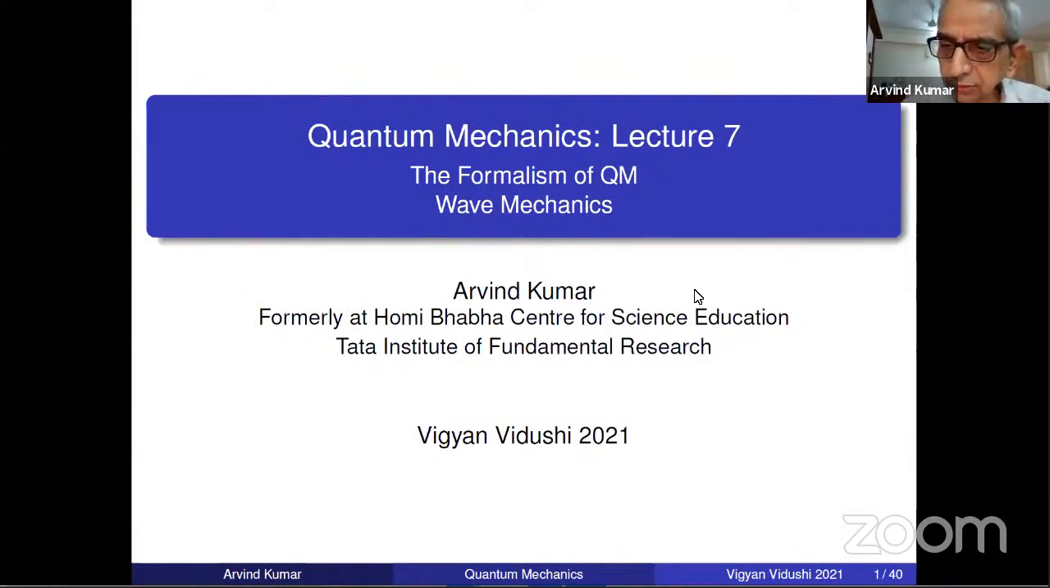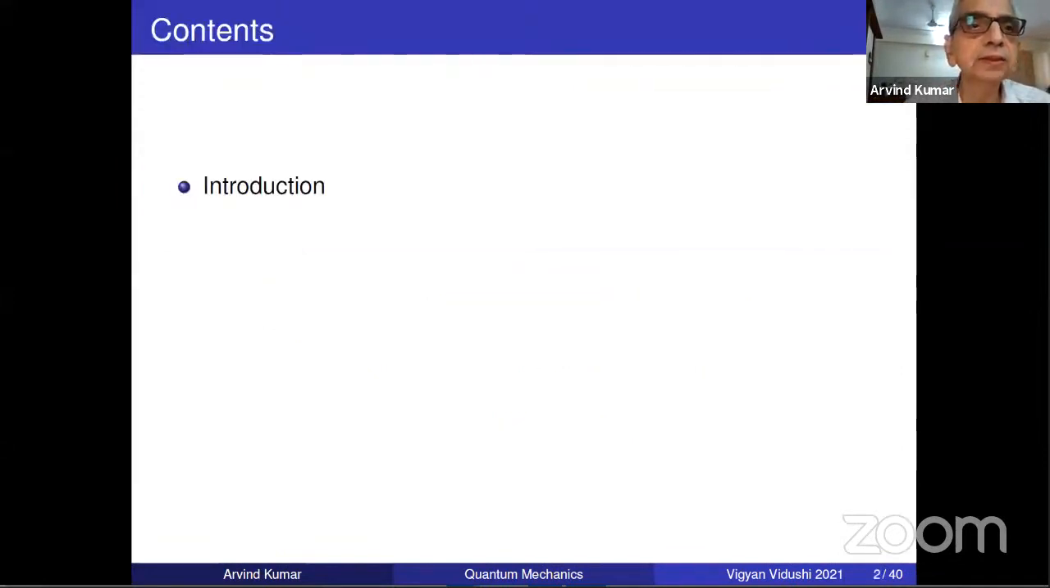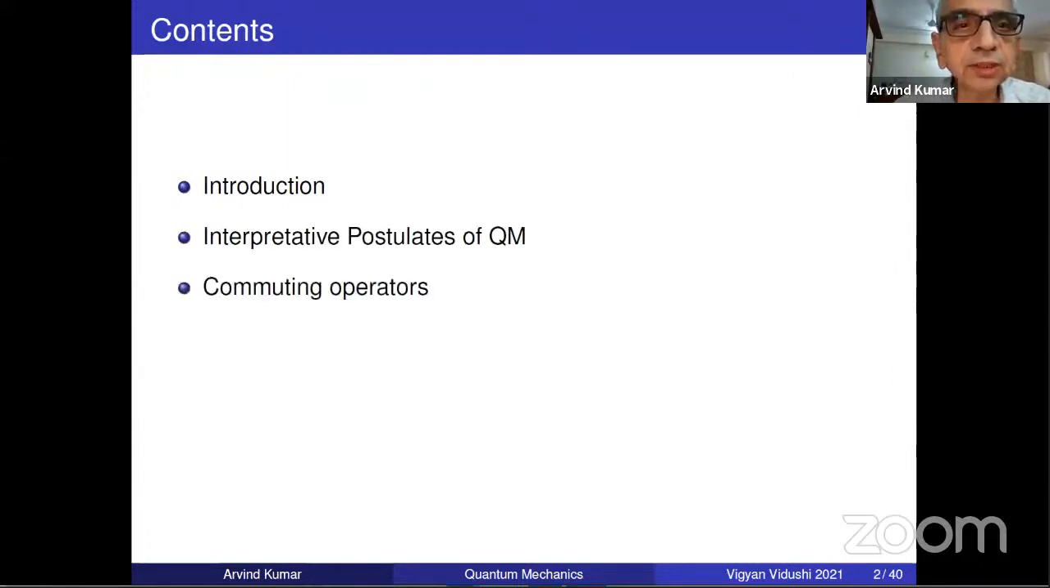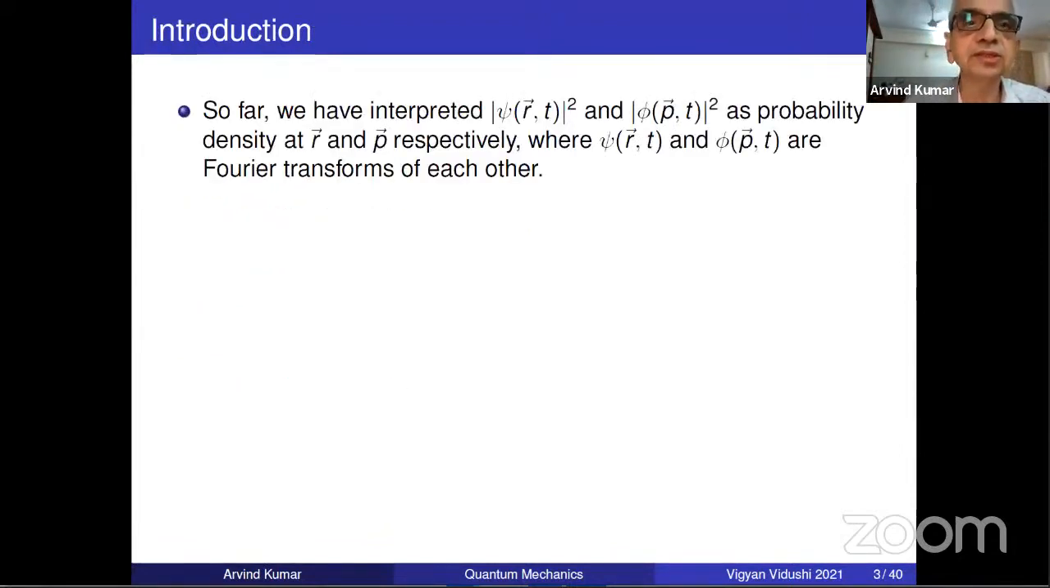Okay, so let me begin with this lecture, which is going to be the sort of closing lecture of the wave mechanical formalism of quantum mechanics. After some introduction, I'll give you the interpretative postulates of quantum mechanics. And also there's an important topic of commuting operators. This particular topic is somewhat long, so that will engage our attention for most of the lecture. And then of course references and acknowledgement, etc.